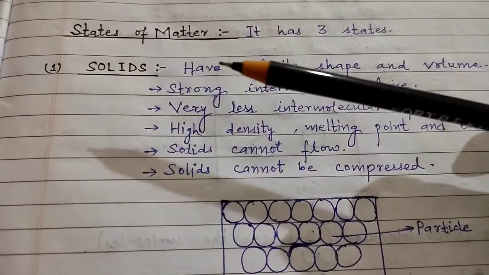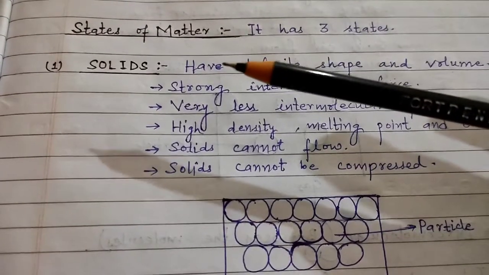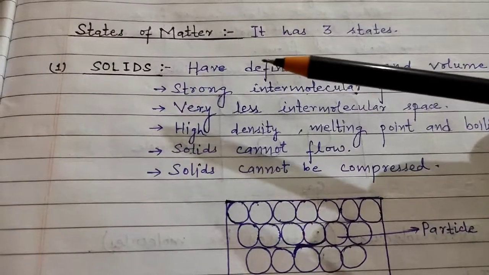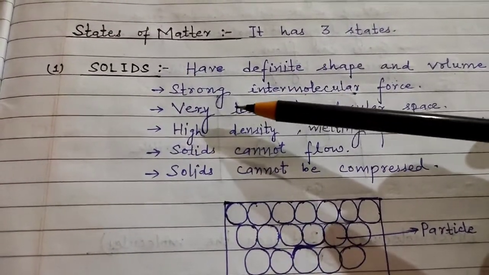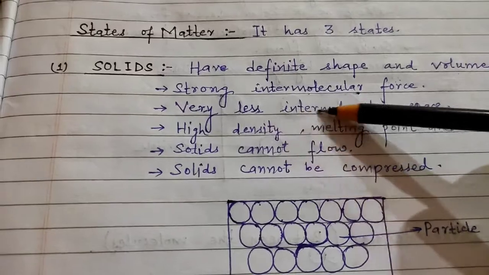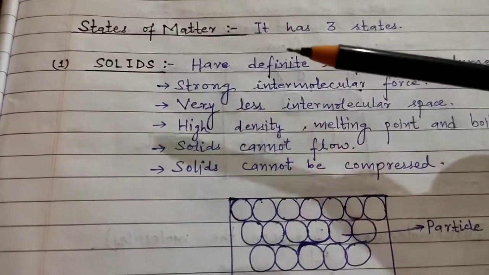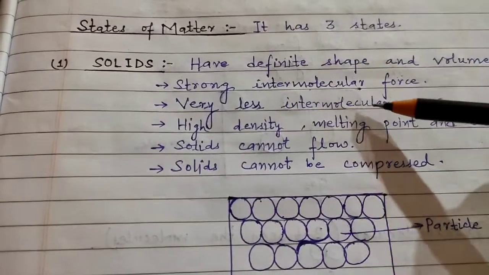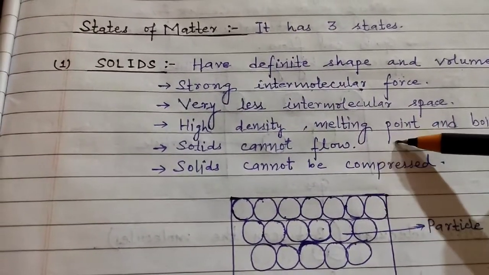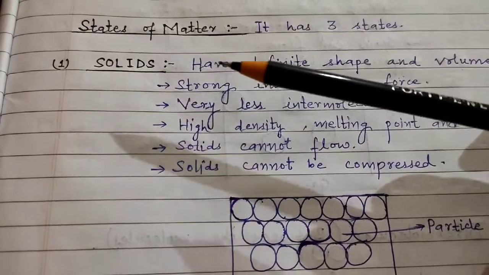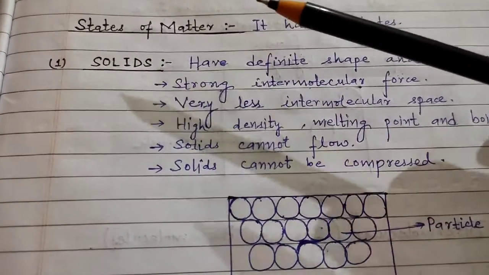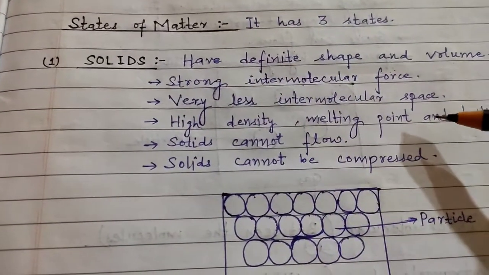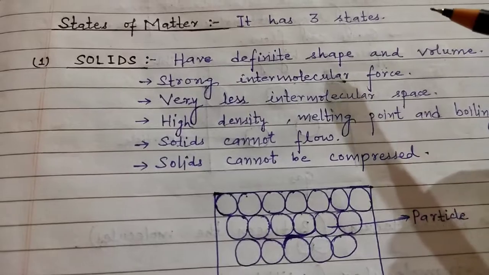If this pen would not have the strong intermolecular force in between the particles, it would not be taken in the shape of a pen. Similarly, it has very little intermolecular space, obviously that is why it is very strong. Then high density, obviously. Then the melting point would also be very high. Like if I take this pen into a flame, it will start melting very fast. Then the boiling point is also very high.